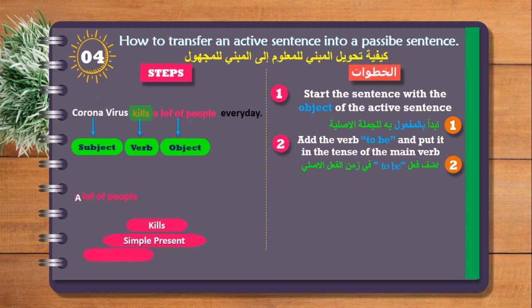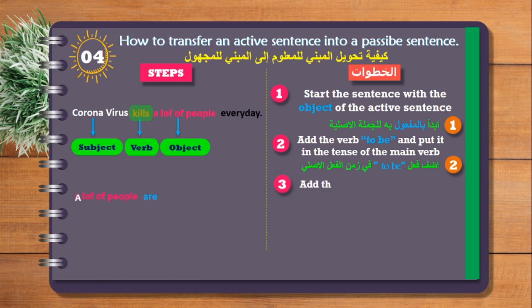Kills is in simple present. When we talk about simple present, we're talking about singular or plural, okay? When we talk about singular, verb to be, we can use is. And when we talk about plural, we always use are, okay? So here, a lot of people is plural. It's not singular because we say a lot of people. We're going to use are because it's plural.